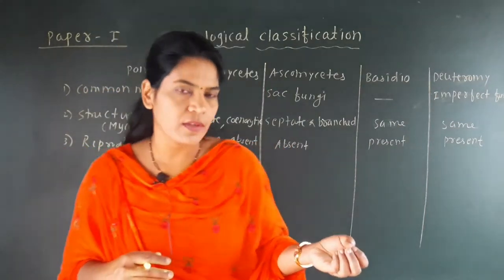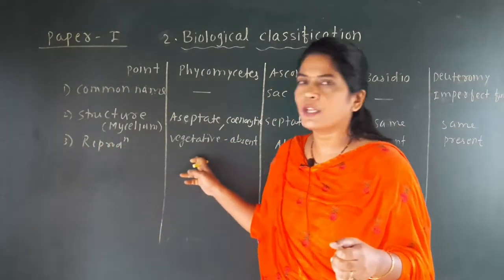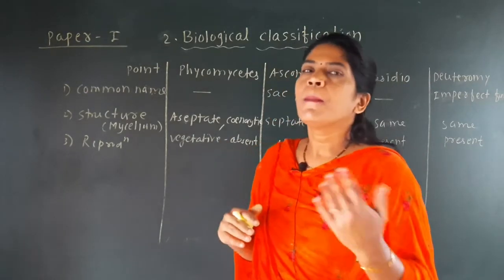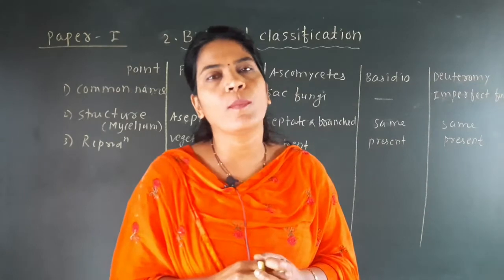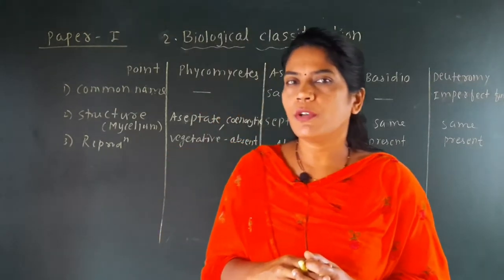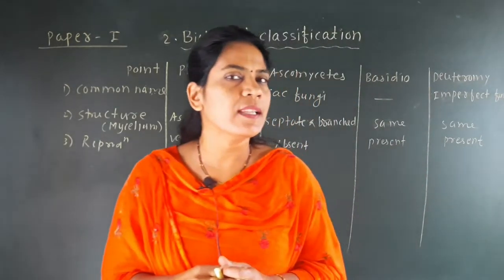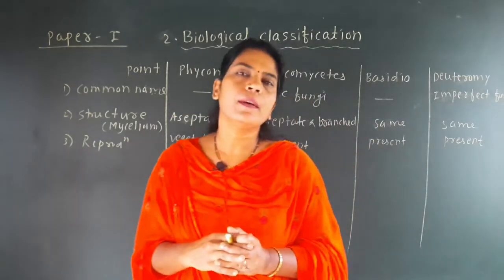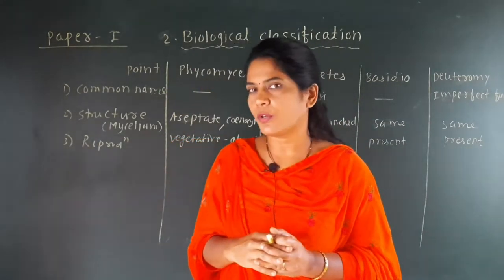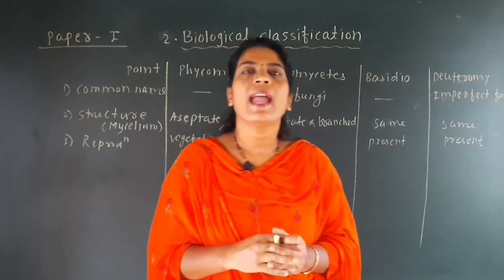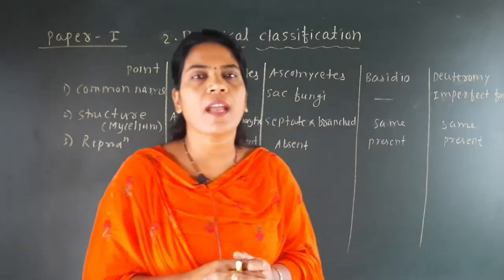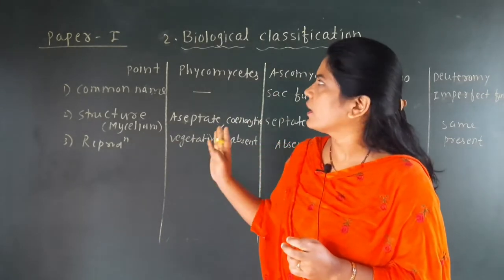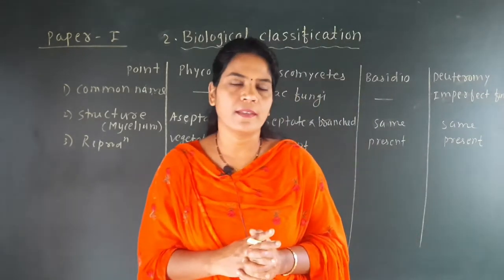The next type of reproduction is called asexual reproduction, and you know that asexual reproduction in Phycomycetes takes place by the formation of spores. And which types of spores are there? Zoospores, which are motile spores, and aplanospores, which are non-motile spores. So zoospore and aplanospore are the types of spores formed by asexual reproduction in the Phycomycetes.